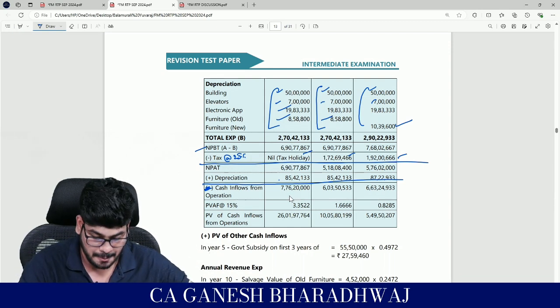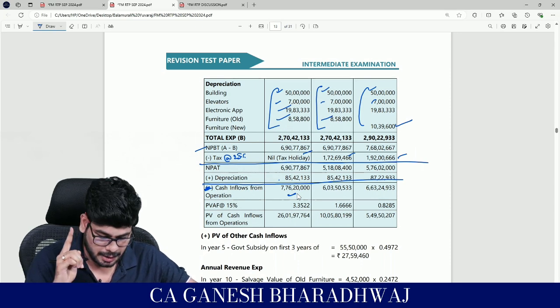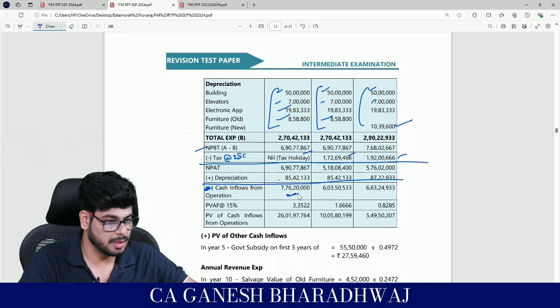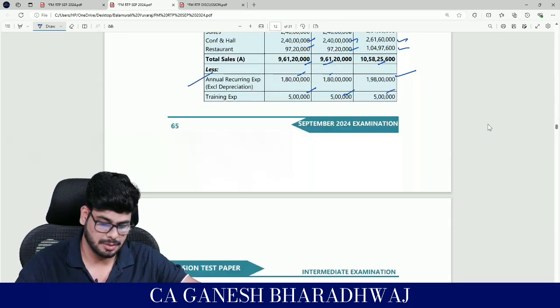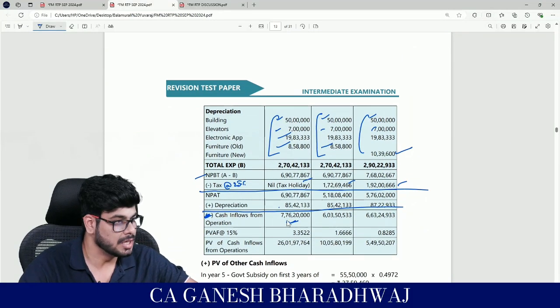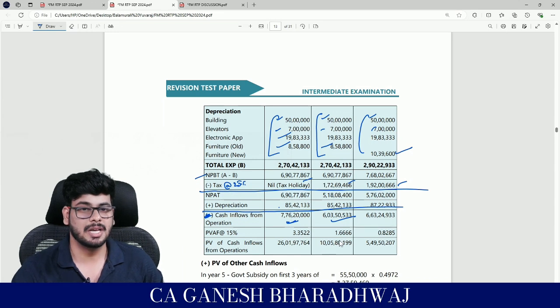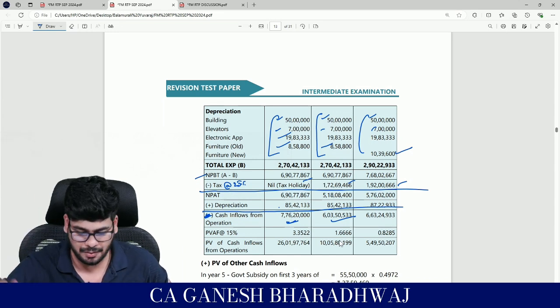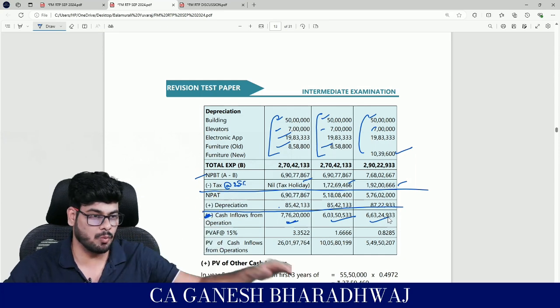But remember one thing, this is per year, per annum, correct? Yes, correct. So for each of the first 5 years, this is going to be my cash flow. Then for each of the next 5 years, this is going to be our annual cash inflow. Then for the last leg of each of the 5 years, this is going to be a cash inflow, correct?